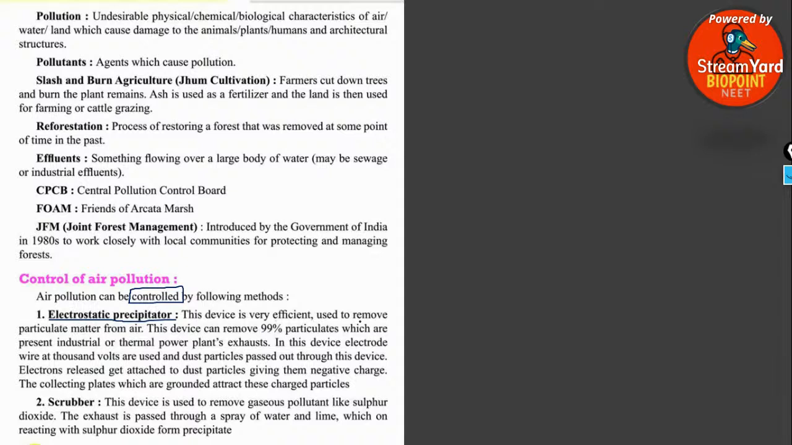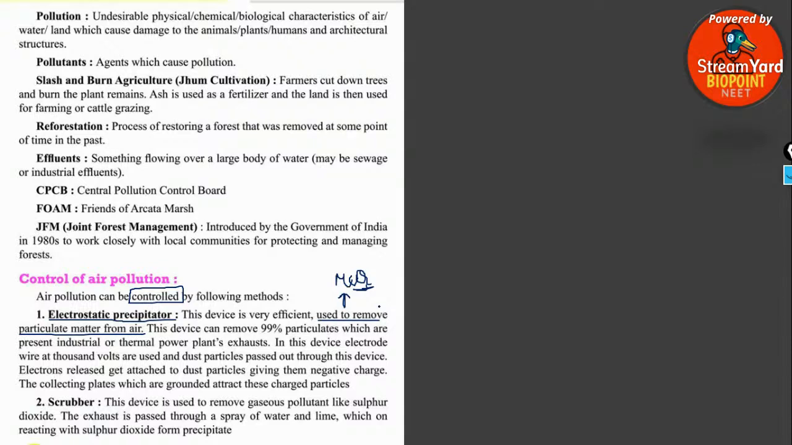This device is very efficient, which is used to remove the particulate matter from the air. Very important aims, NEET MCQ aims, previous year aims and previous year NEET MCQ question. Electrostatic precipitators are used to remove the particulate matter.